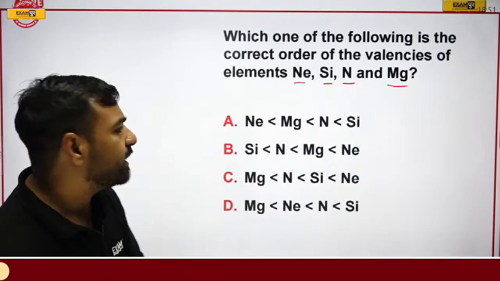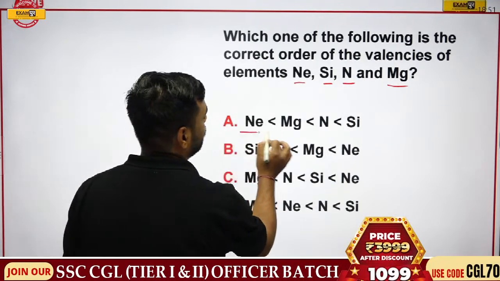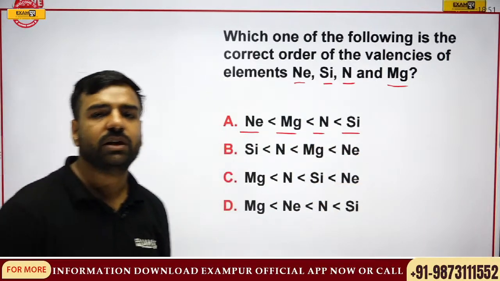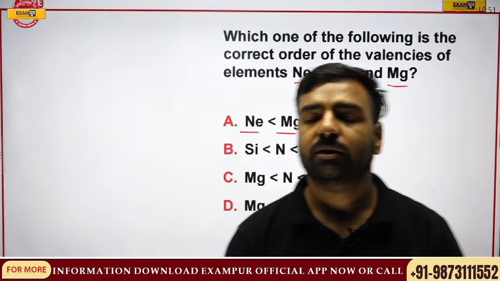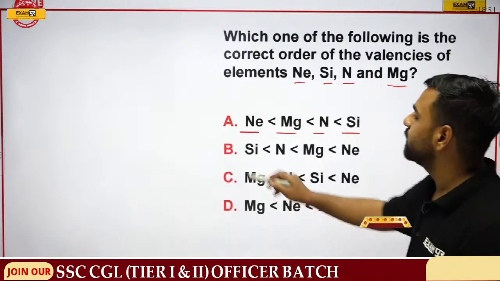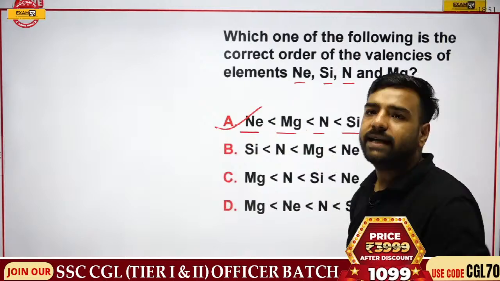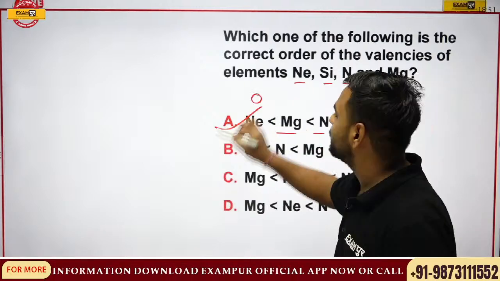Okay, so Gobinath is with A, that is neon, then magnesium, then nitrogen, then silicon, and you are absolutely correct. Udbhav, Gobinath, both of you are absolutely correct. So we have already understood, if I talk about the valency, for neon, it is not going to react with anyone, so it is going to have zero valency.